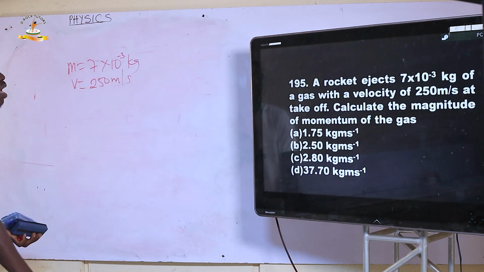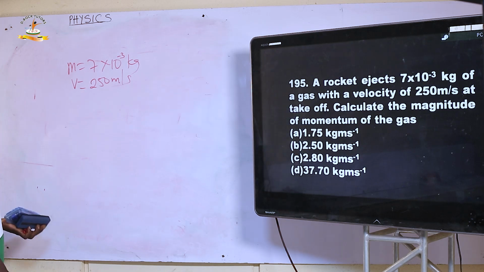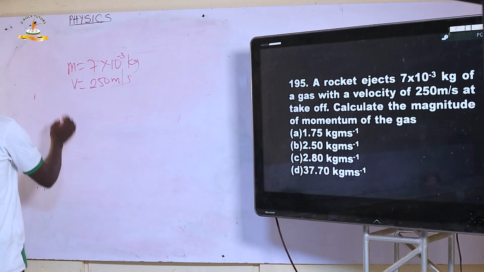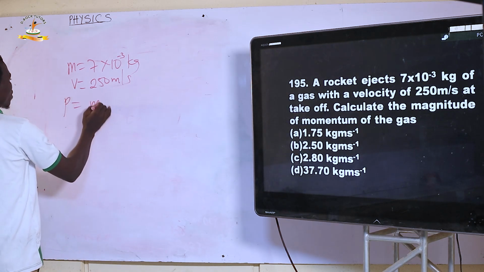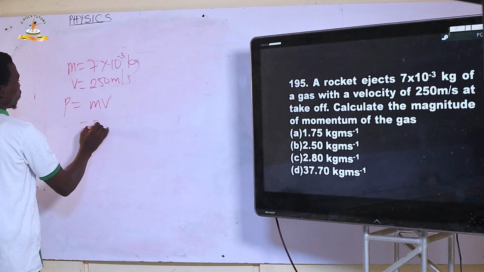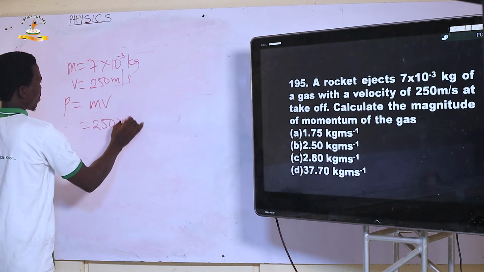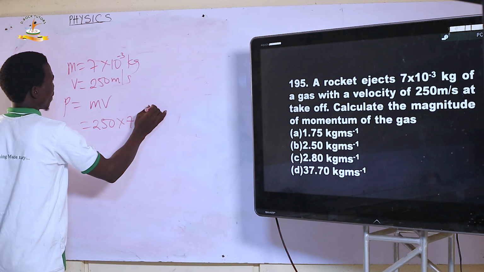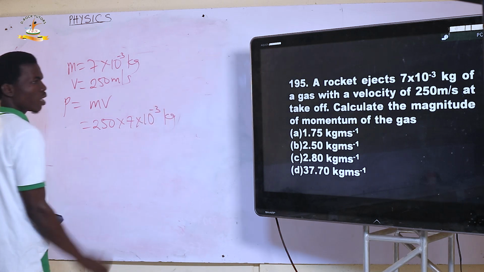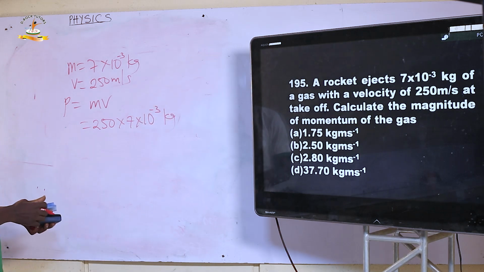The question says, calculate the magnitude of momentum of the gas. Don't forget, momentum P is mass times velocity. That is 250 multiplied by 7 times 10 raised to the power minus 3 kilogram. And what happens? We just multiply that and we get our answer.